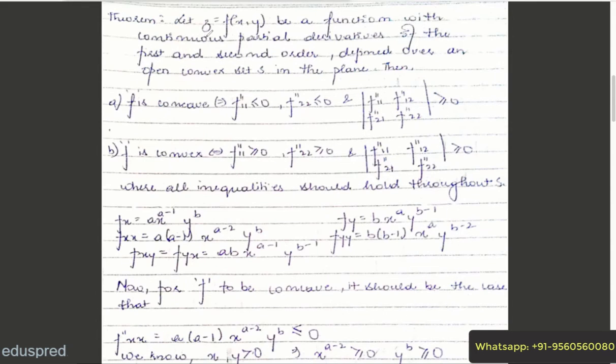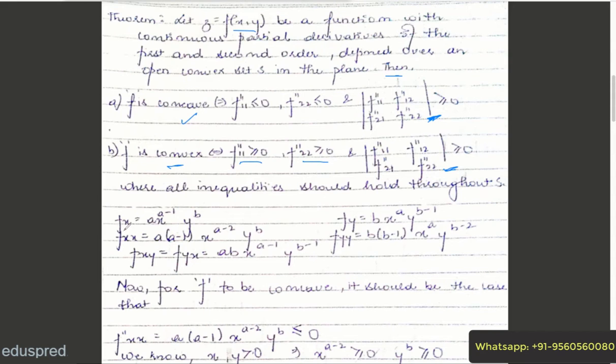Now we have a theorem. Let z = f(x,y) be a function with continuous partial derivatives of first and second order defined over an open convex set S in the plane. Then your function is concave when f₁₁ is less than or equal to 0, f₂₂ is less than or equal to 0, and this is greater than or equal to 0. And the function is convex when this is positive and this is also positive, where all the inequalities should hold throughout S. So let's use this definition.